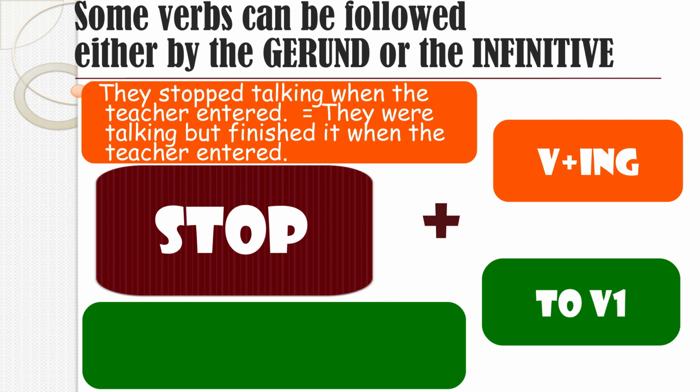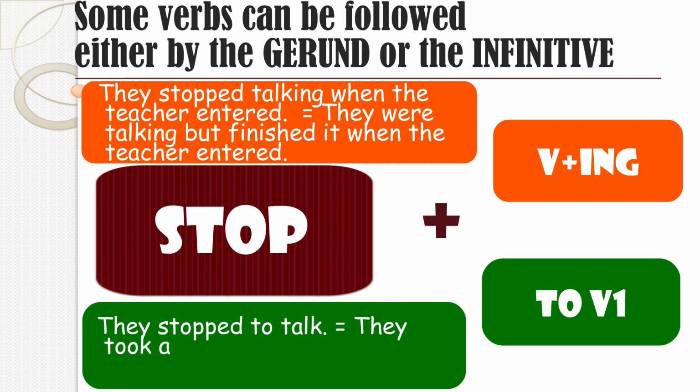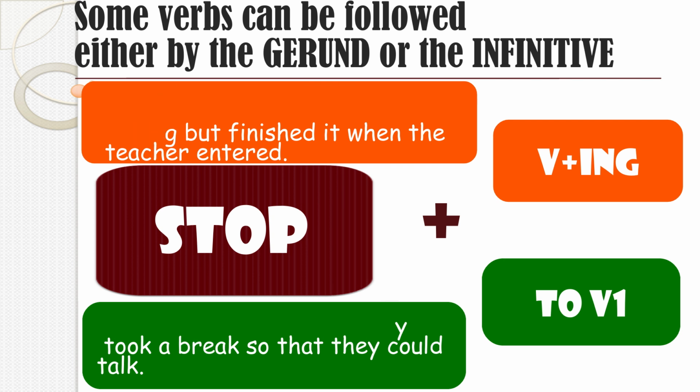However, they stopped to talk. It means they were going somewhere and they stopped in order to talk about something. They took a break so that they could talk. They stopped an activity that they were doing in order to talk. Once again, it's that objective that's going to happen in the future. They stop to talk. Like if you're traveling and you stop to eat something, it means you stop your car and you go to a restaurant to eat something because you're hungry.